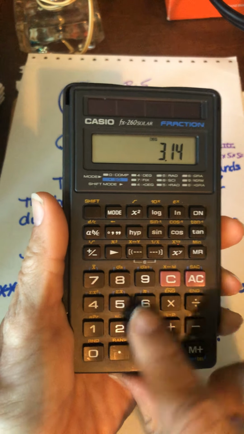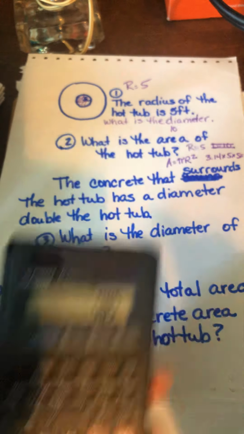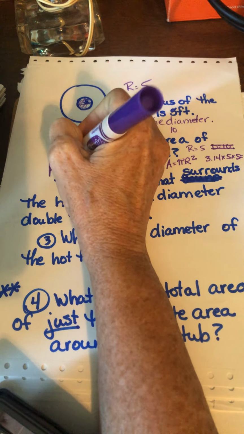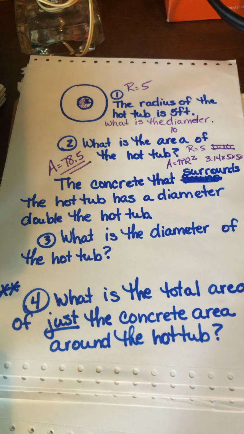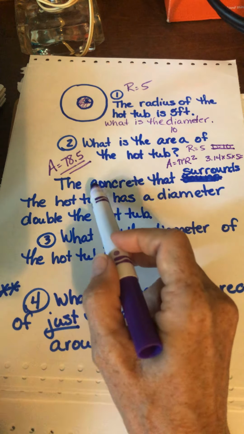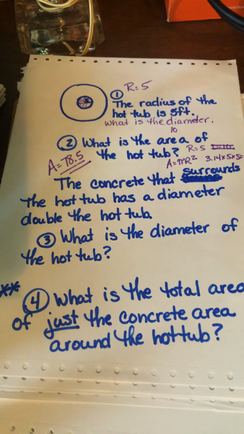3.14 times 25, and I get 78.5. So the area of the hot tub is 78.5. We're going to need that later, okay? So now let me go ahead down. The next bit of information: the concrete that surrounds the hot tub has a diameter double the hot tub.